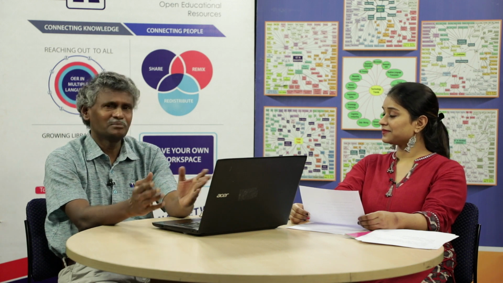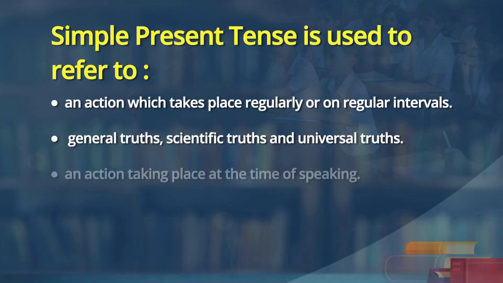Scientific truths. Atoms can now be split. Once people said they can't be split. Many things. Viruses can be infectious, contagious, but there may be some good viruses, I do not know. Bacteria are good and bad. Yes, sir. But viruses, we do not know. Viruses are contagious and infectious, and people get affected. Fine. So, this is also truth. Now, the next occasion where present tense is used. Simple present tense is used to refer to an action taking place at the time of speaking.